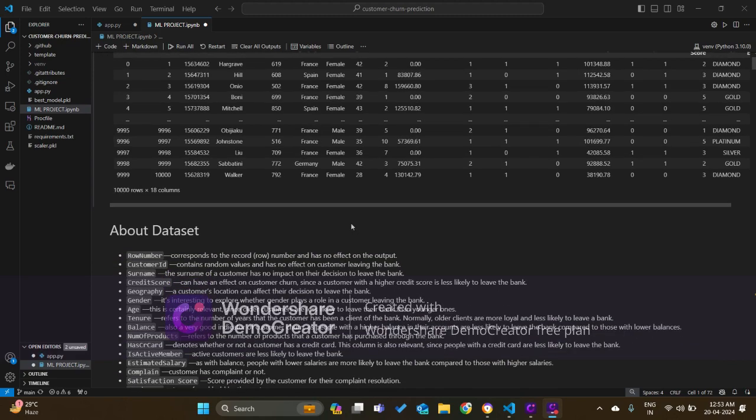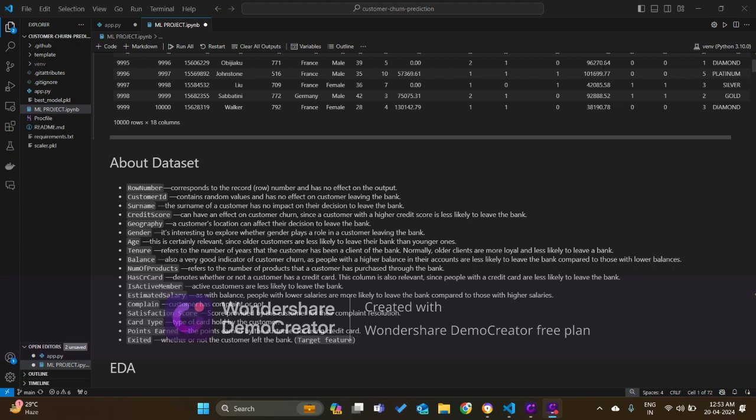So about the dataset, as you can see here, there is a detailed description of every feature. There are features like row number, credit score, geography, gender, age, etc. And also there is the target variable, which is Exited. This shows us which customer exited the bank and which did not.